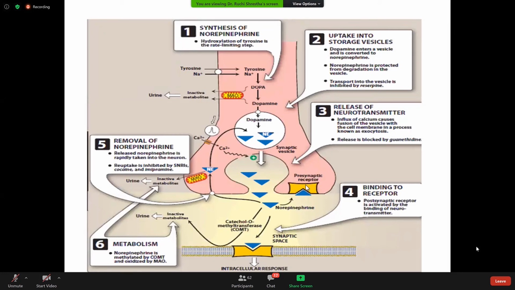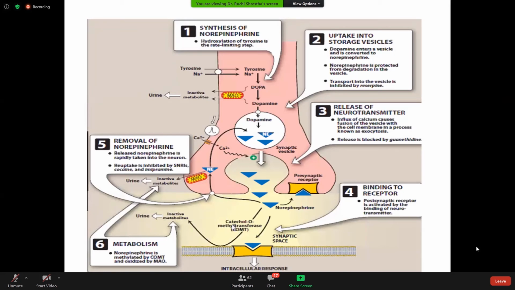And similarly, for acetylcholine degradation or metabolism, acetylcholinesterase was the major enzyme responsible for degradation of acetylcholine. But for norepinephrine, there are two enzymes responsible for its degradation. One is catechol O-methyltransferase, which is known as COMT. It is metabolized to inactive metabolites by this catechol O-methyltransferase and is excreted through the urine.